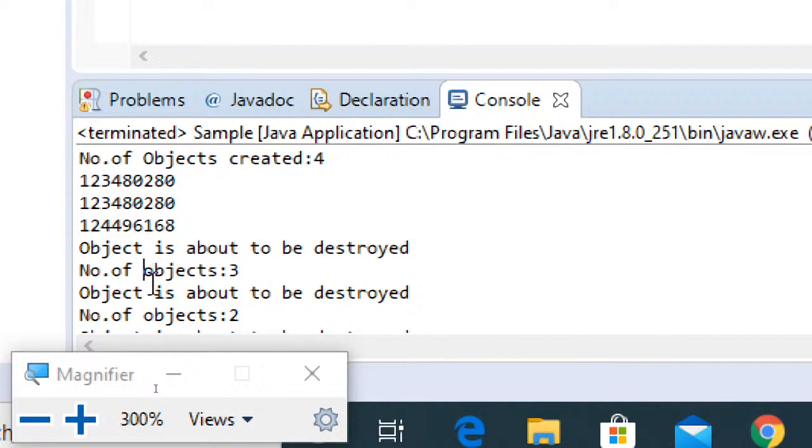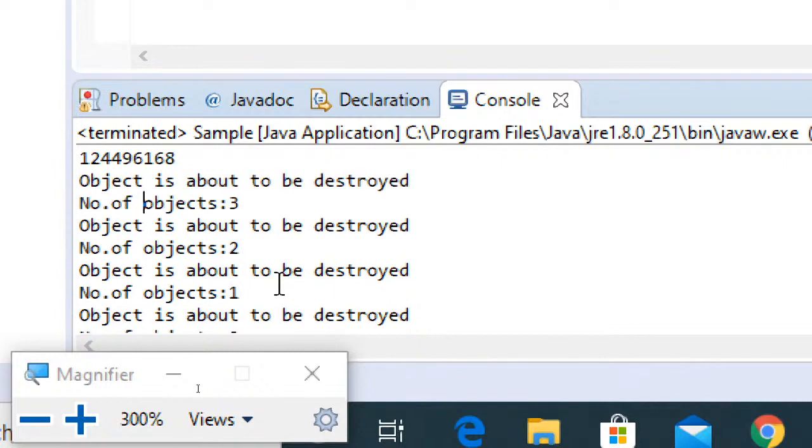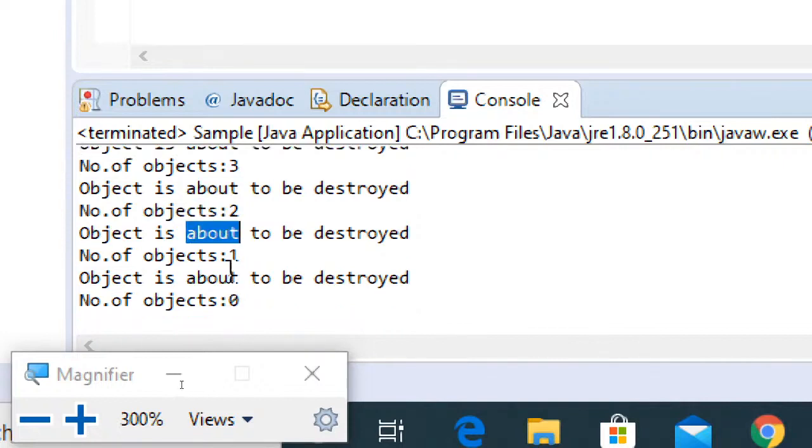Number of objects: 3. That means when the first object is removed, and this one when the second object is removed from the heap. Similarly, the other two. This is when the third object is being deleted, and this is when the last object is deleted. So this is the purpose of the finalize method.